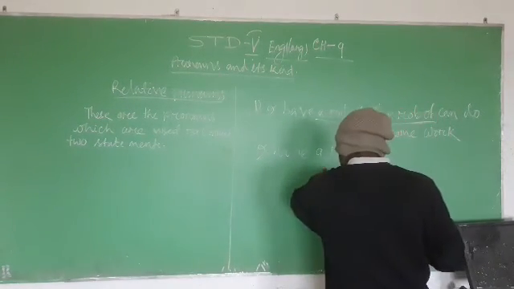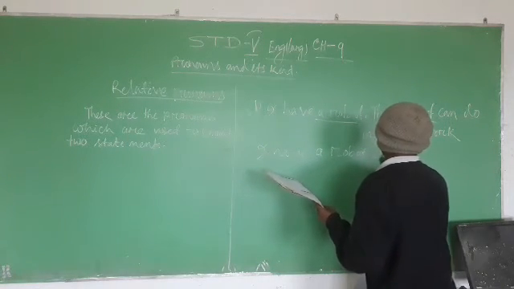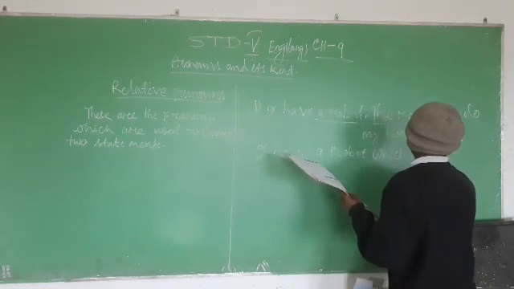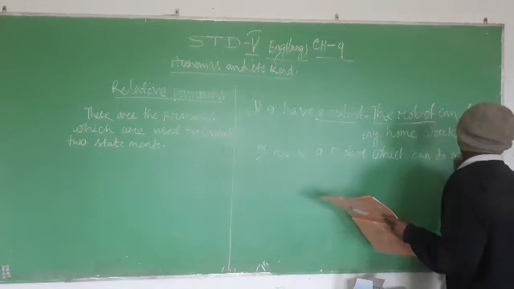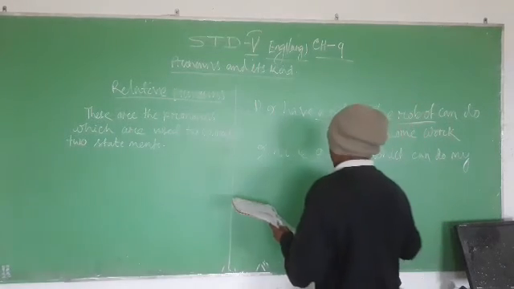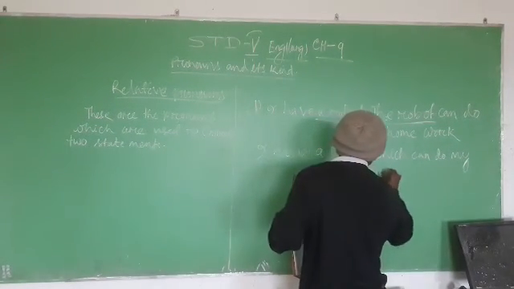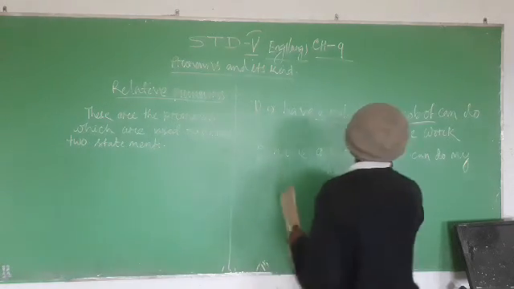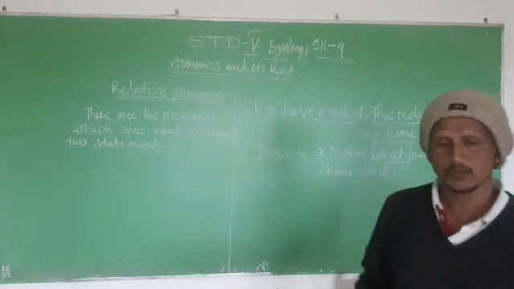I have a robot which can do my homework. Here which is the relative pronoun. Which, who.